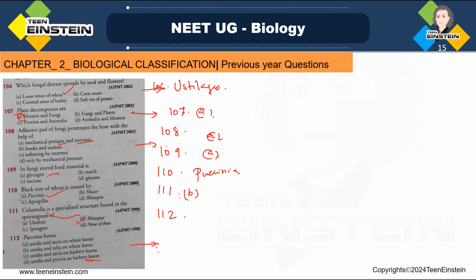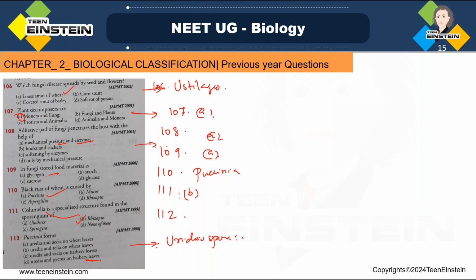Number 112. So here Puccinia graminis tritici, that is a fungus and that causes black rust of wheat, right? So that is forming urediospores, uredia.